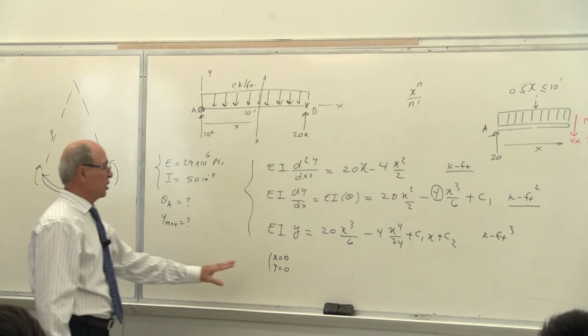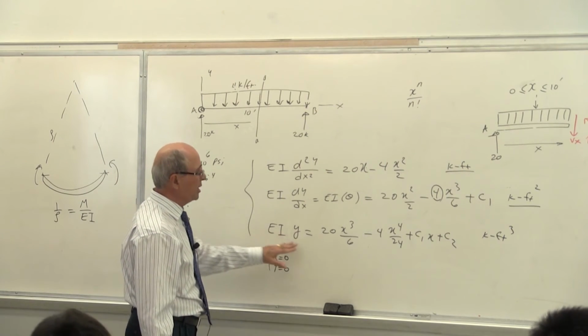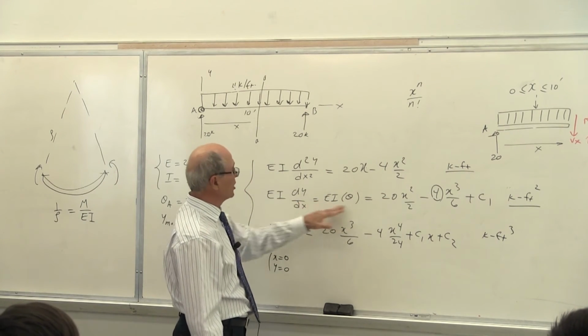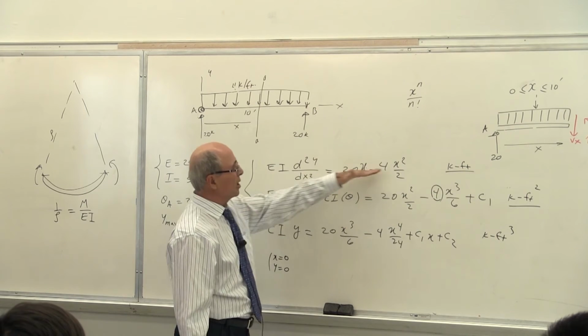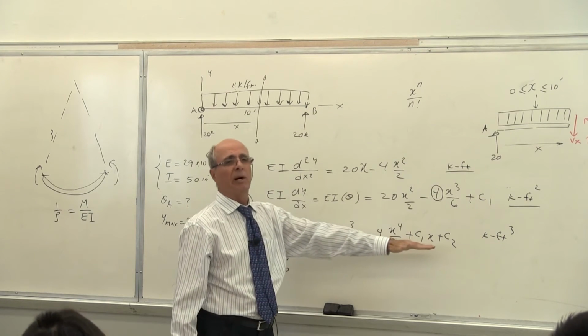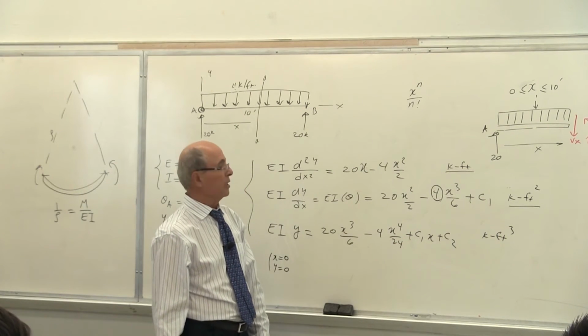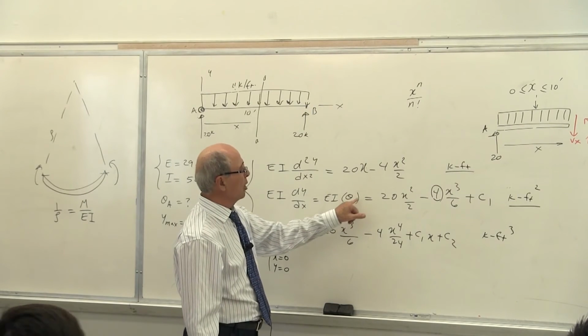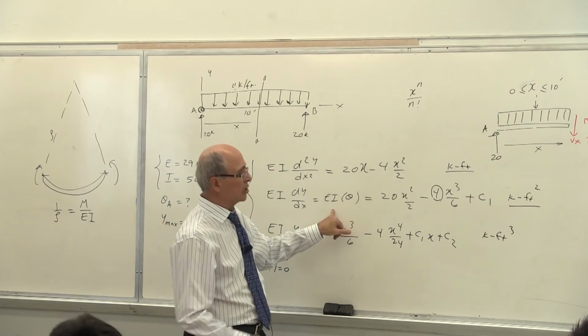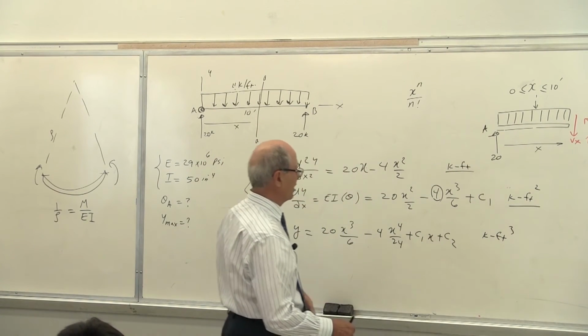Yes. So x equal to 0, y, which you have to put into this equation, not this one, because this is the equation of theta, this is the equation of the moment, this is the equation of y. Is that correct? In that order. As you see, theta equals this divided by EI. Actually, I'll do it later when I finish it.